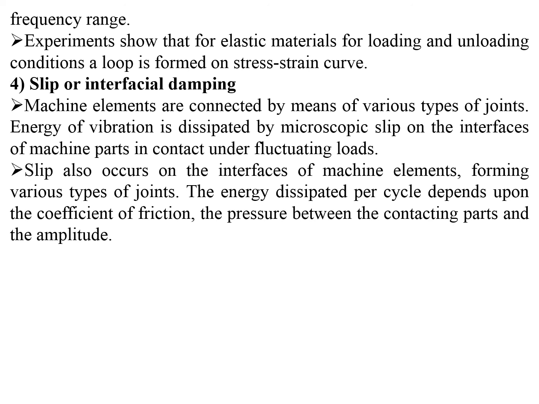So slip occurs on the interfaces of machine elements forming various types of joints. The energy dissipated per cycle depends upon the coefficient of friction, the pressure between the contacting parts, and the amplitude. So these are some of the conditions.